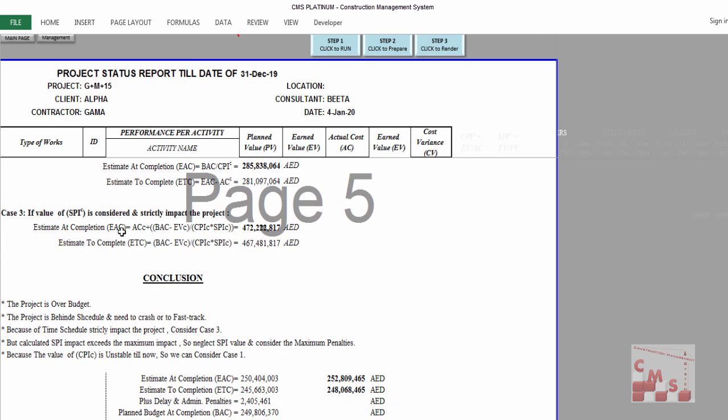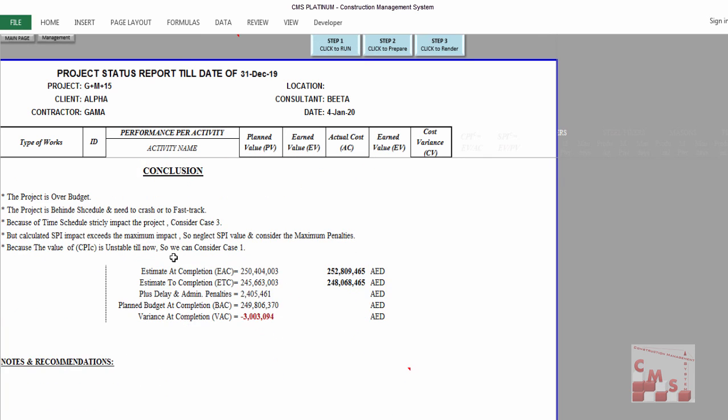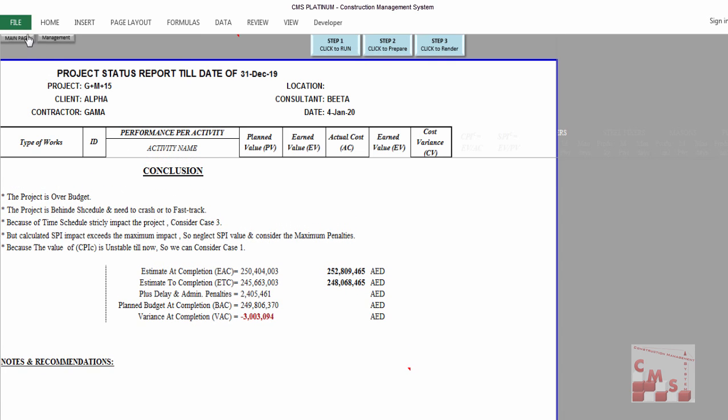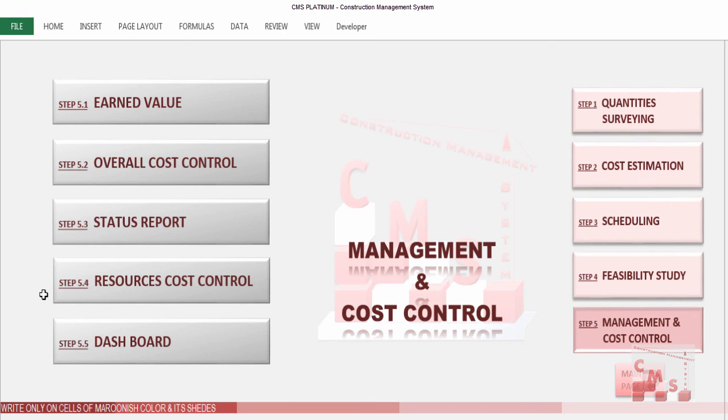Now we have the full conclusion and the full report from CMS project wise. And the next video will explain how CMS will give you cost control for each resource, in the resources cost control.